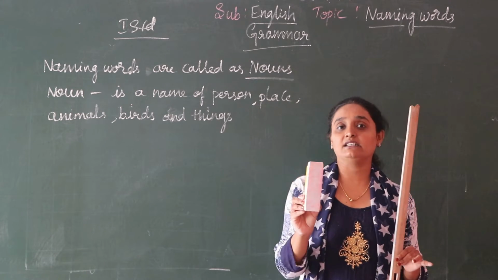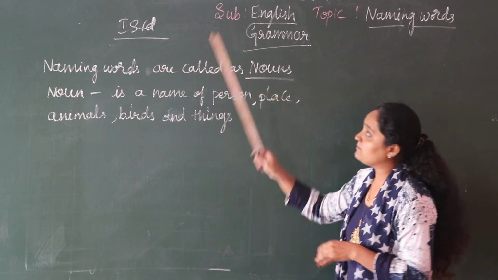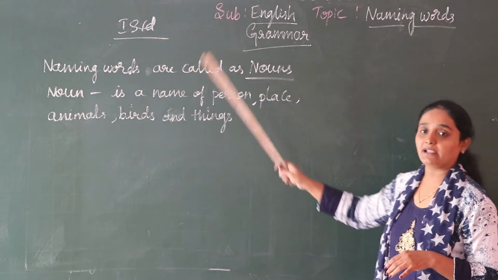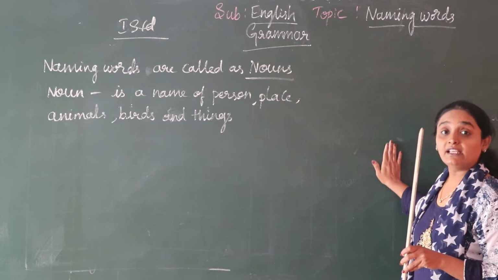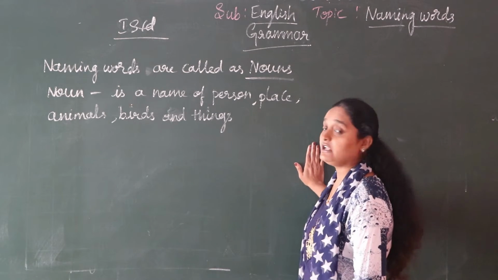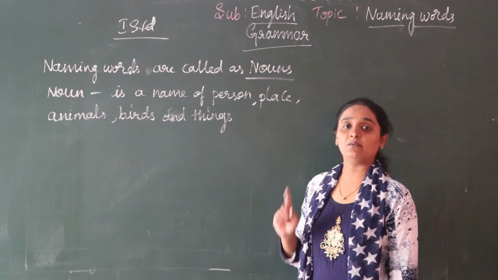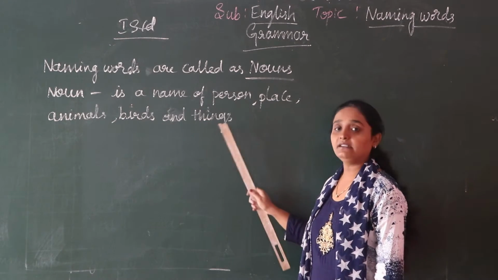I have a duster here. It is a thing, so it is a noun. This is the board, the blackboard. It is also a thing, and it is also a noun. Okay children? I told you a noun is the name of a person, place, animal, birds and things.